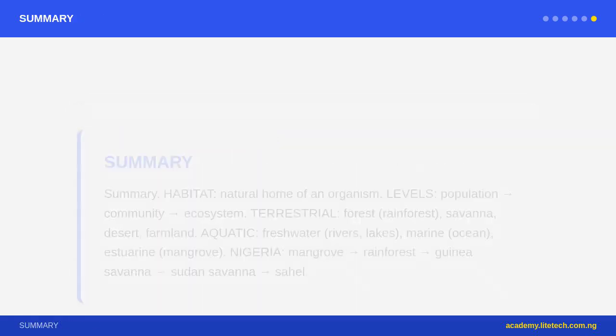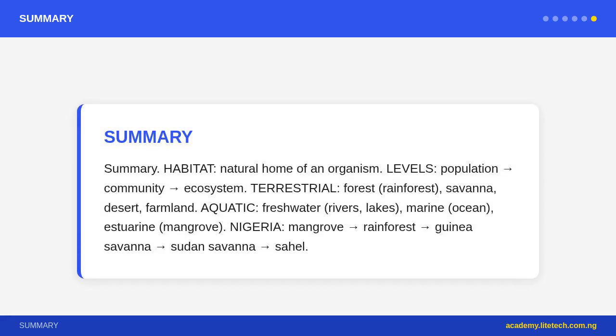Mistake 3: confusing community and ecosystem. Community equals all living organisms only. Ecosystem equals community plus abiotic environment: soil, water, temperature, light. An ecosystem includes the non-living components.